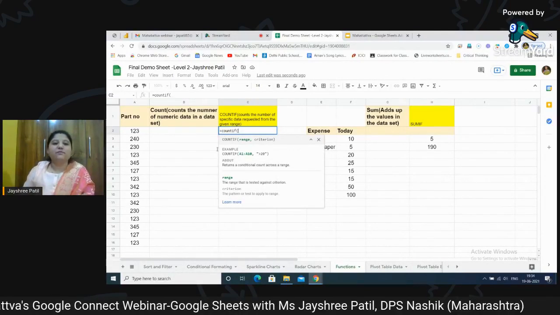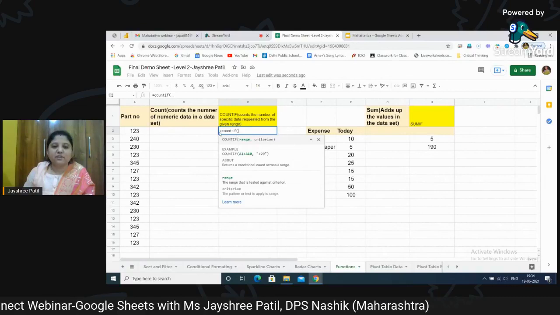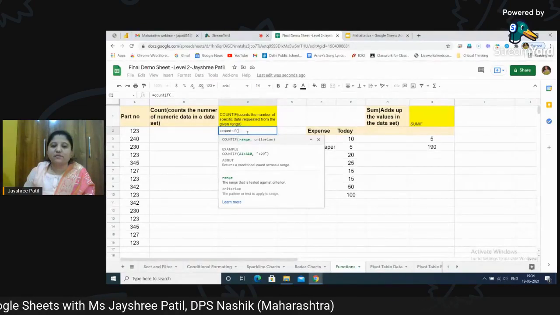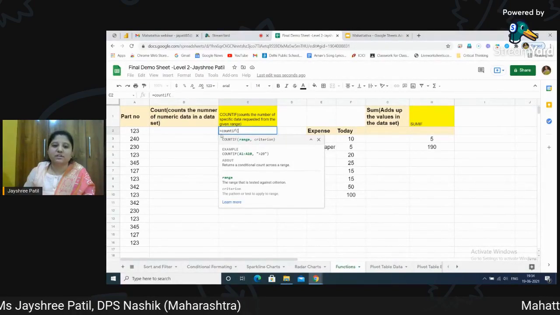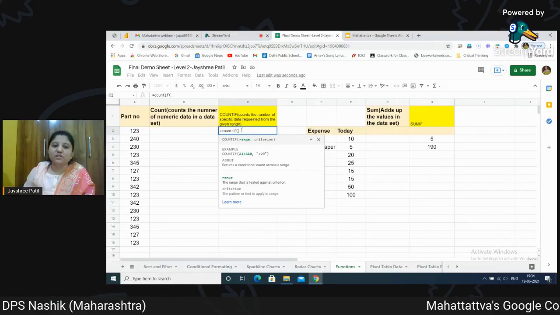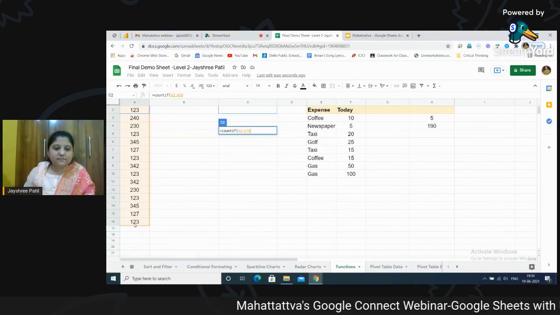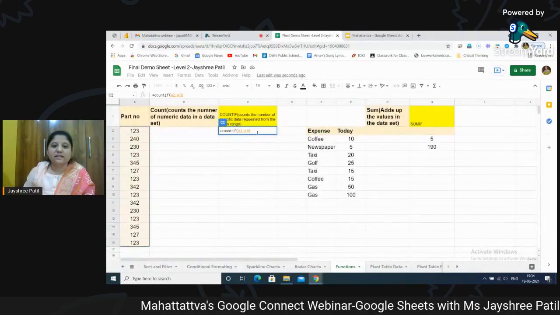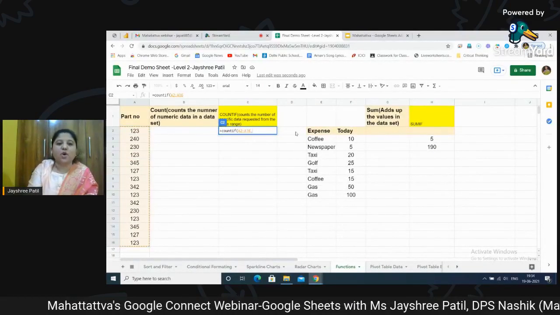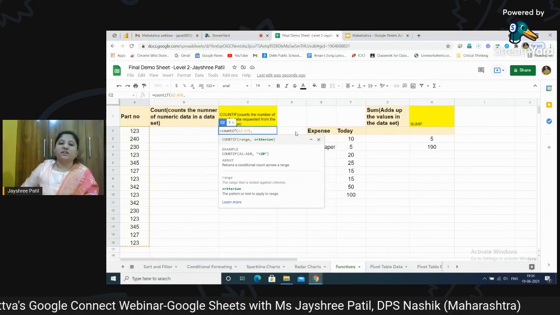Now in COUNTIF, we have to first select the range. Whenever you are using any function, these three steps are the same for everything: equal to, the name of the function, and the bracket. Now I'm just selecting the range over here. Once you have selected the range, you have to give a comma and then give the condition.